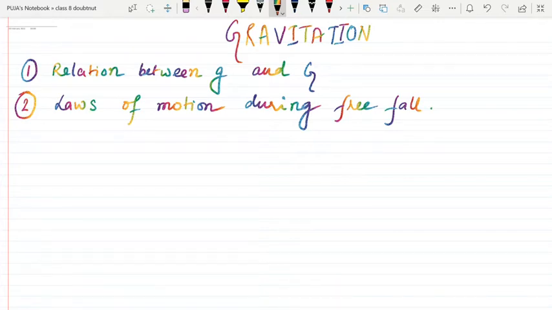Okay. And also we will do sums today. We will do sums or numericals today related to what we have studied in lecture 1 and today's lecture.